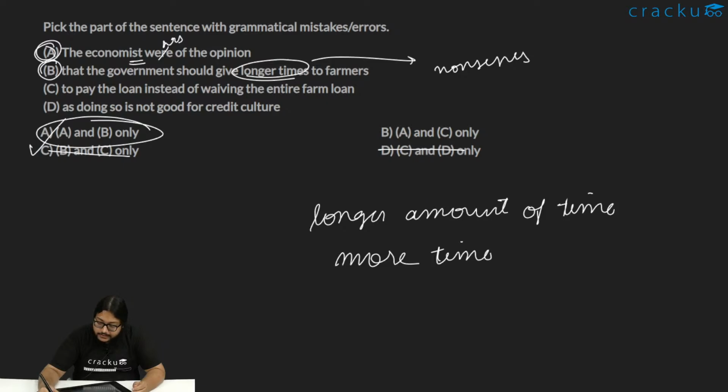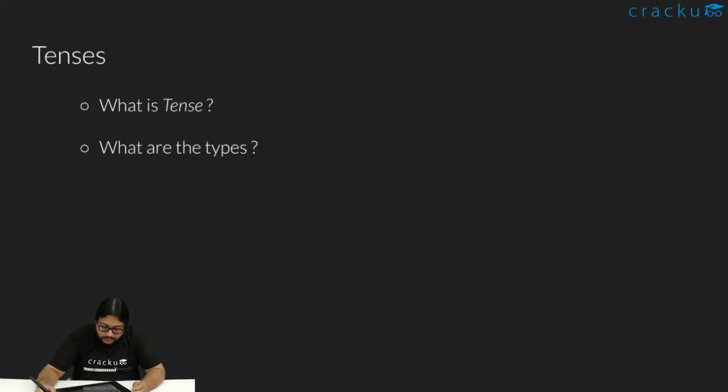Okay, let's move on. Now that we've somewhat understood what the subject of agreement is, let's talk about tenses. Now, what is tense? Why do we need it? Why do we use it? We'll discuss all of it.